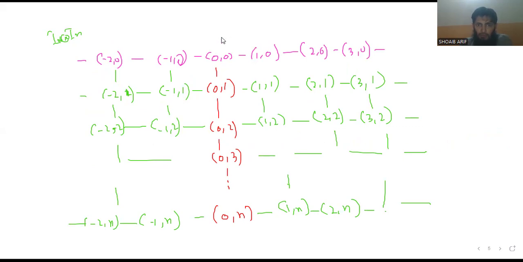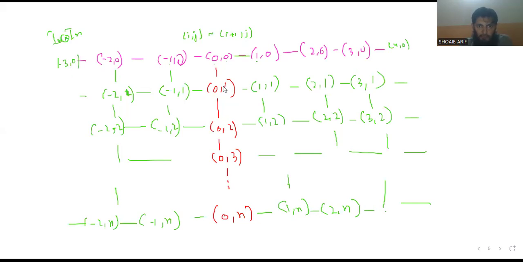If we go horizontally, we have edges of this type, (i, j) to (i plus 1, j). We can see (0, 0), (1, 0), (2, 0), (3, 0), (4, 0), and so on. And if we go to the left side, (-1, 0), (-2, 0), (-3, 0), and so on.